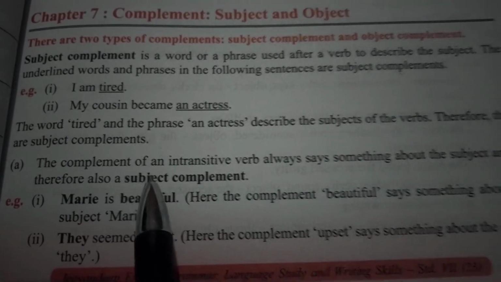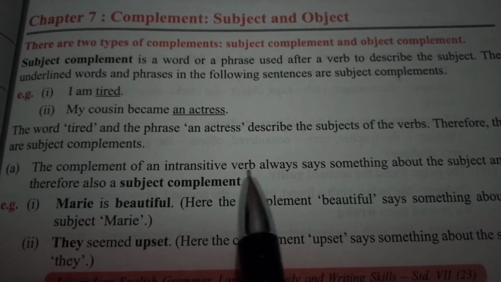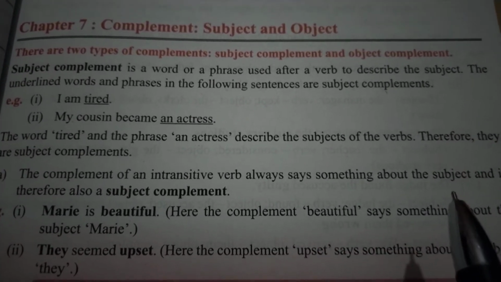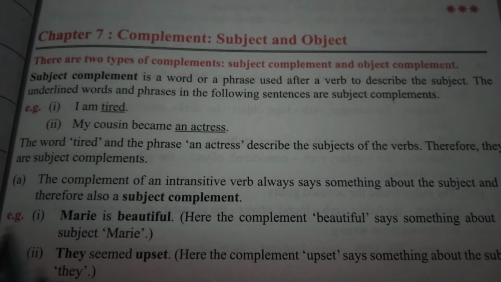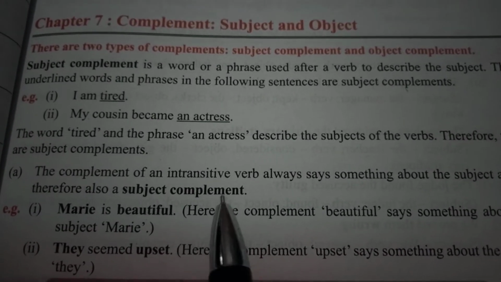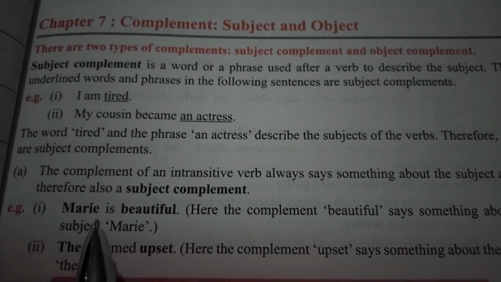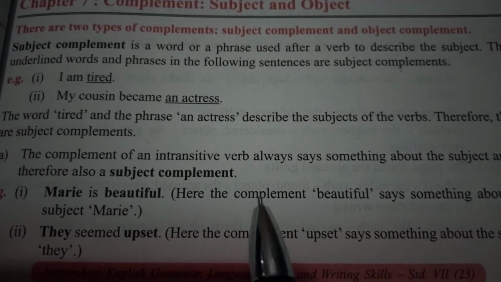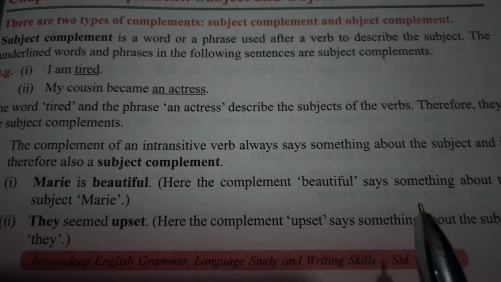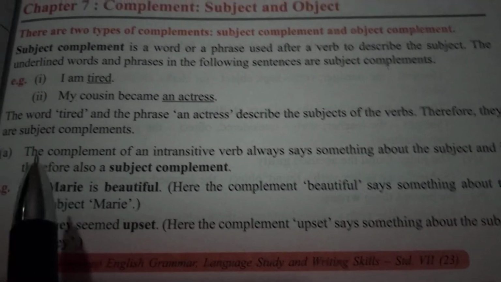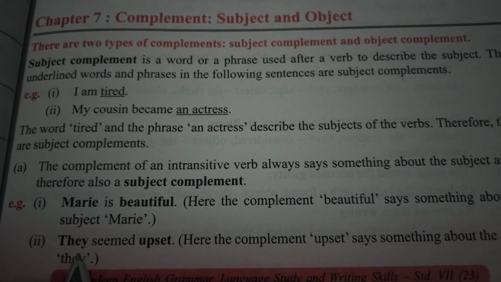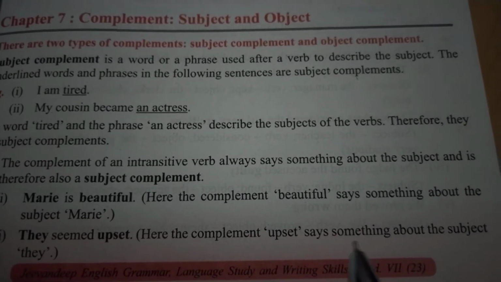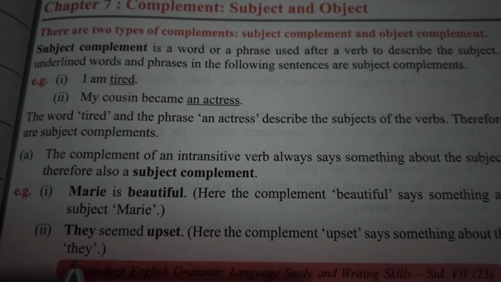The complement of an intransitive verb always says something about the subject and is therefore also a subject complement. For example, Mary is beautiful. Here the complement beautiful says something about the subject Mary. They seemed upset. Here the complement upset says something about the subject they.